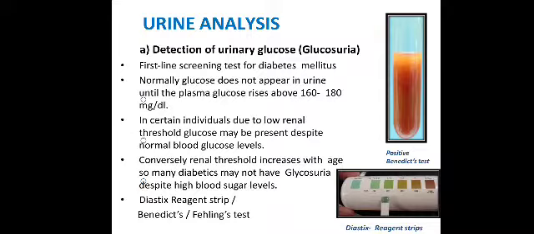And there are two methods of diagnosing the glucosuria in the urine, which is the manual method, which includes the Benedict test and Fehling test. As you can see in the figure, the orange color in the urine is showing the positive Benedict test. And another test, nowadays we are using the reagent strip. As you can see in the figure, we have to dip this diagnostic reagent strip in the urine and then match the color with the provided meter.